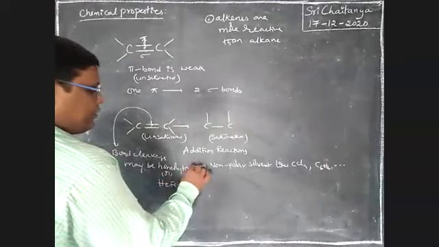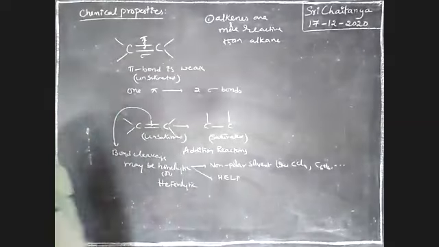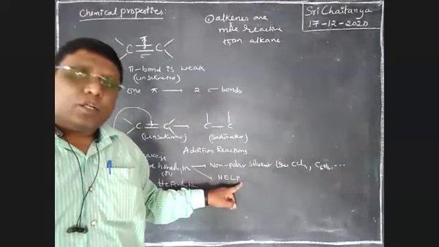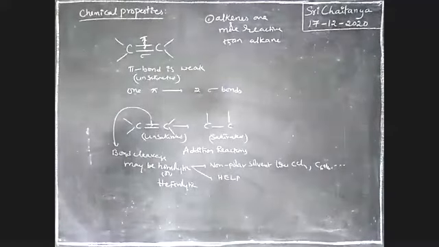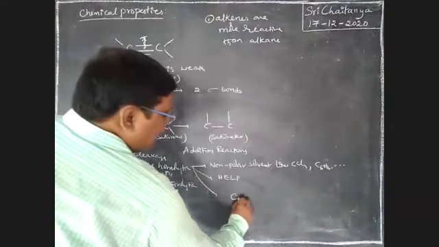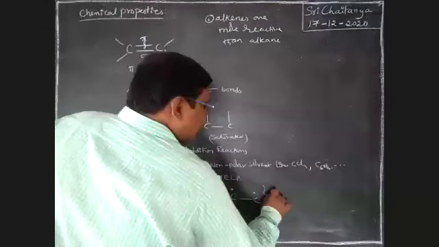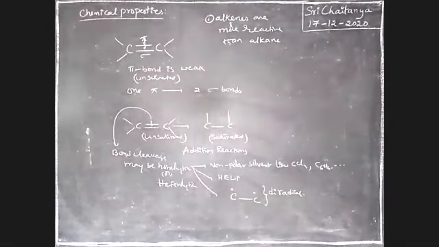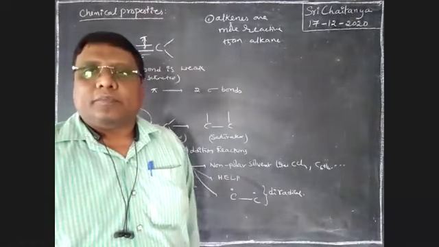Homolysis takes place under heat, electricity, light, or peroxides. When homolysis takes place, the pi bond undergoes homolytic cleavage and gives two unpaired electrons. So a diradical is the intermediate, and that diradical then converts into the product.